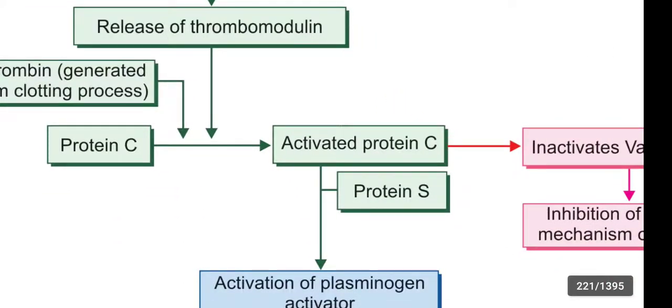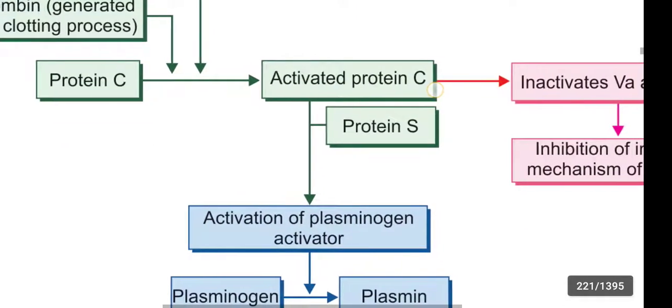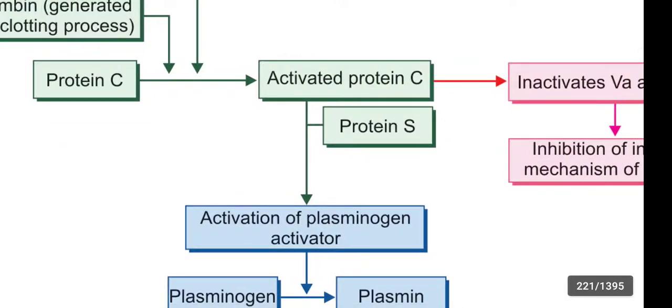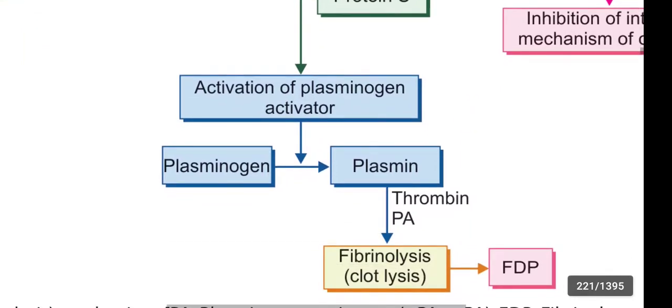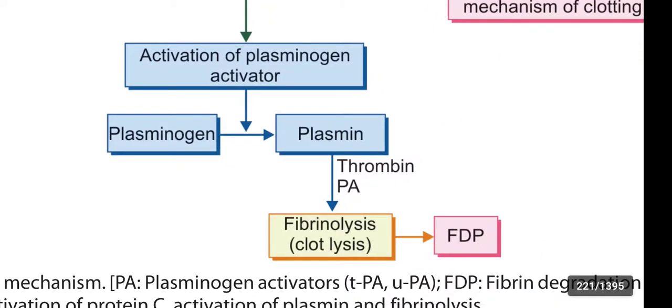This activated protein C along with protein S activates the plasminogen activator. This plasminogen activator converts the plasminogen into plasmin. This plasmin causes the fibrinolysis.